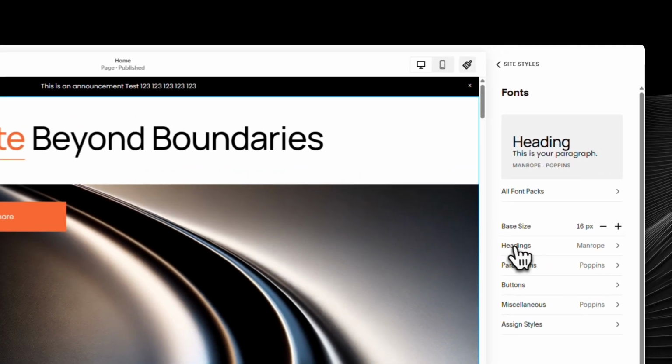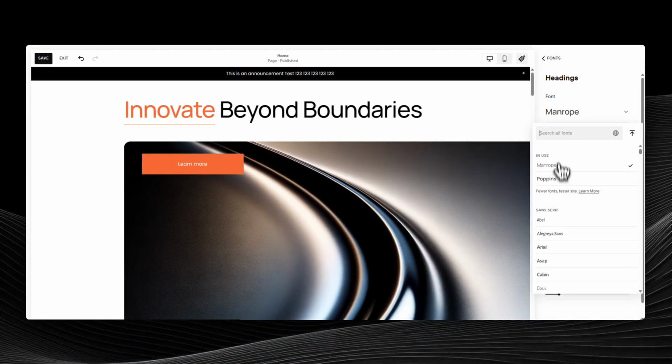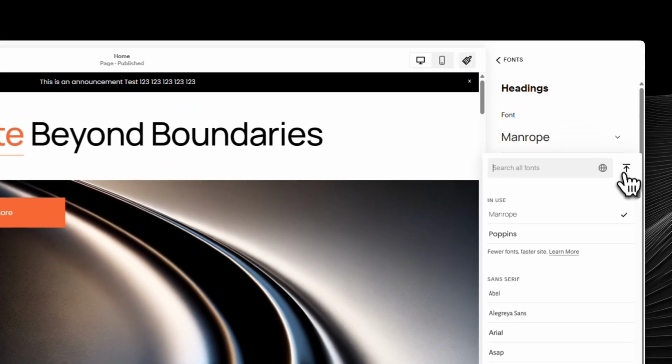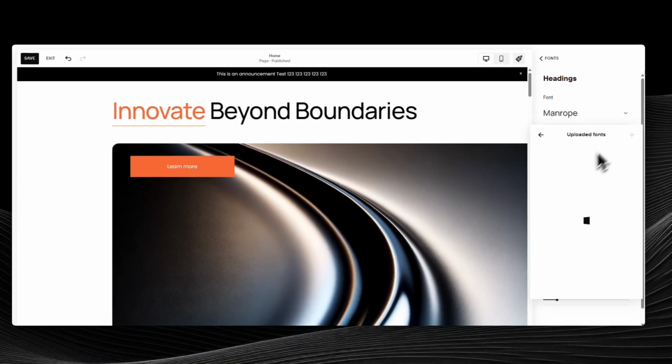Once you've highlighted the text type, click its current font name to change it. This opens a panel of available fonts. You can browse built-in options, or if you want something unique to your brand, you can bring in your own files right from here. To use a font that isn't already listed, click the Upload button.